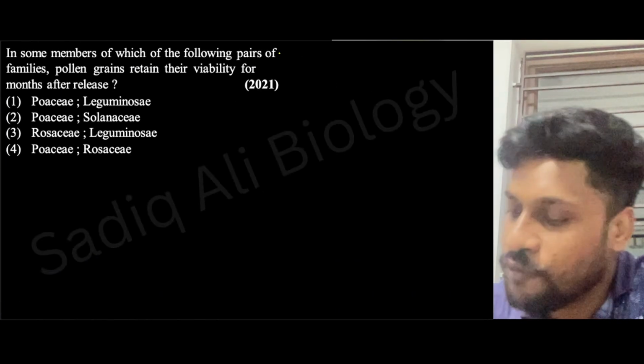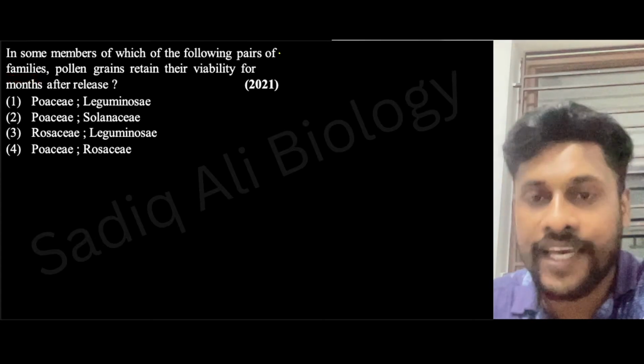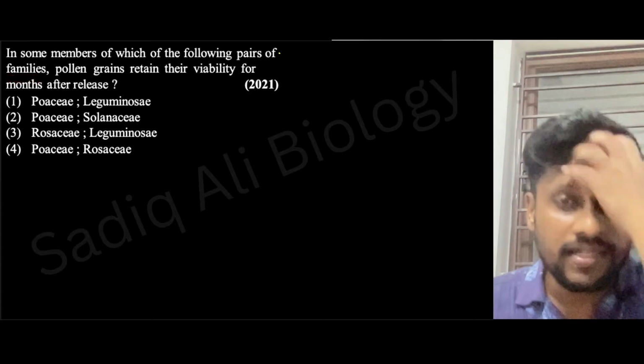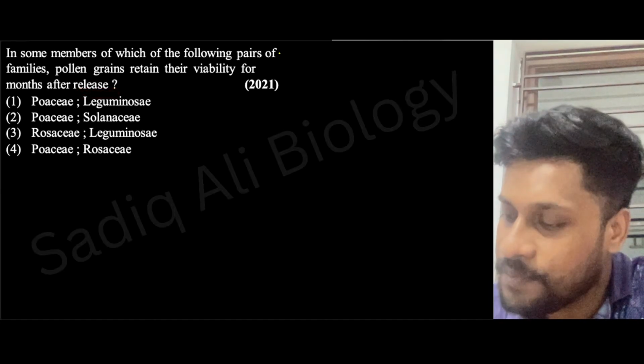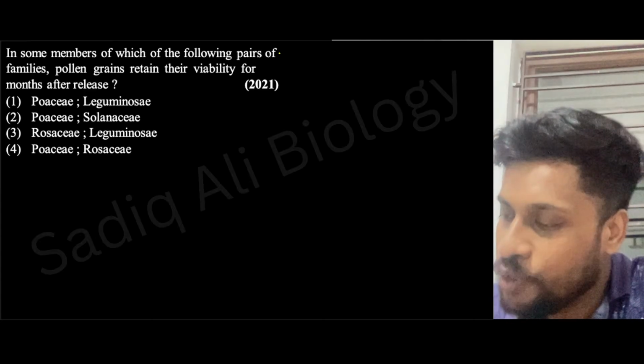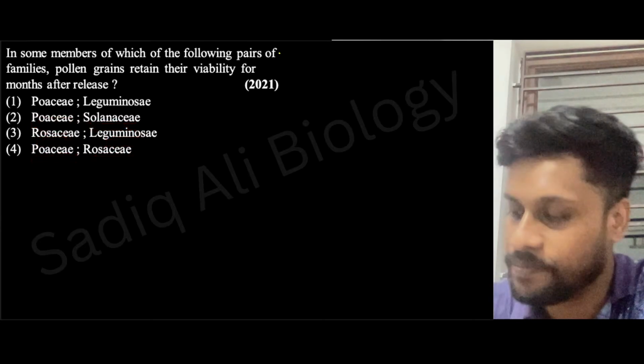Next. In some members of which of the following pairs of families do pollen grains retain their viability for months after release? Poaceae, Leguminosae; Poaceae, Solanaceae; Rosaceae, Leguminosae; Poaceae, Rosaceae.